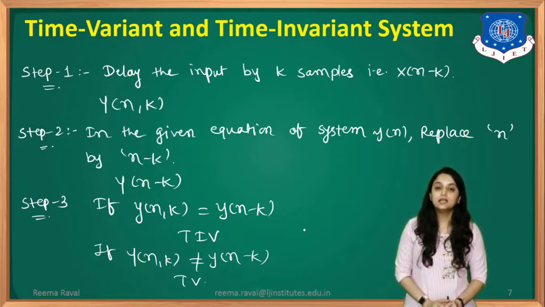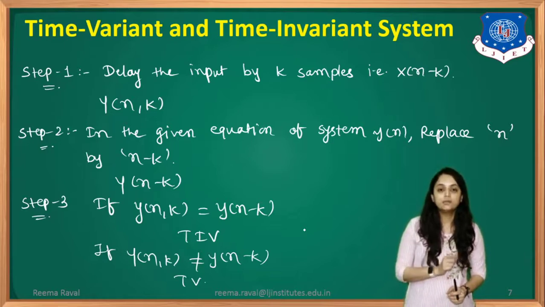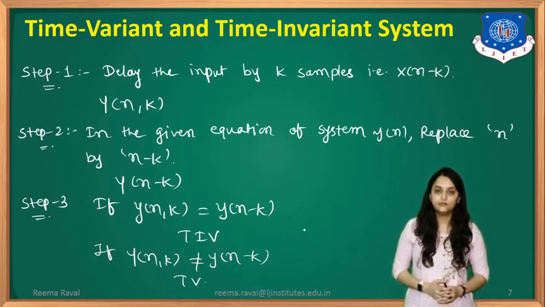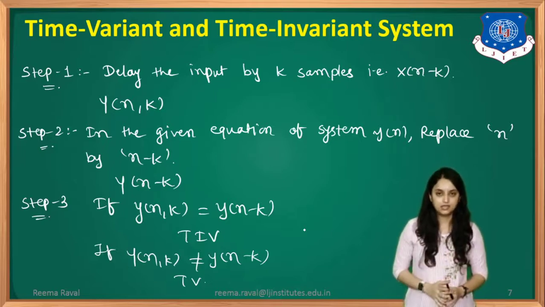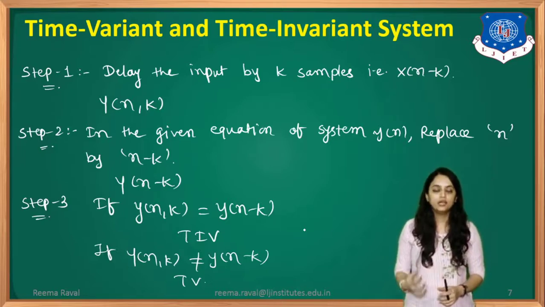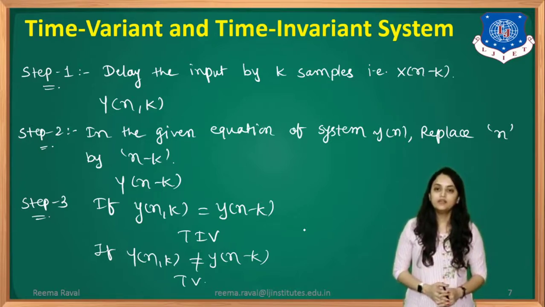In the given equation of system y of n, we need to replace every n by n minus k, and we will denote it as y of n minus k. This step states that in the given system equation or system function, all the n are replaced by n minus k, whether it is for the input or in the equation term, and we will denote it as y of n minus k.